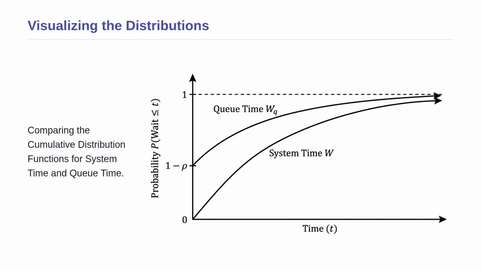To truly understand these formulas, let us look at them visually. This graph plots the cumulative distribution functions for both system time and queue time. The horizontal axis represents the target time and the vertical axis represents the probability. Notice the curve for system time, W, starts exactly at 0 because it is impossible to spend 0 total time in the system. However, the curve for Q time, WQ, has a sudden vertical jump right at the start, up to the value of 1 minus rho. This perfectly illustrates the probability of not having to wait in line at all.